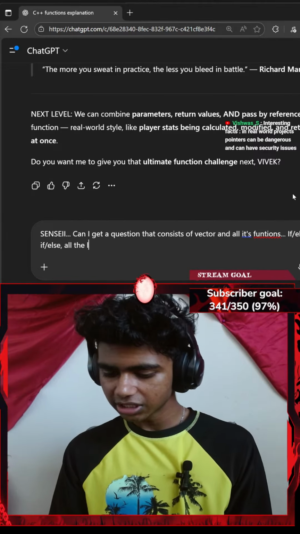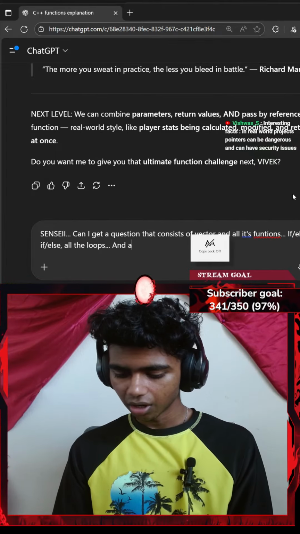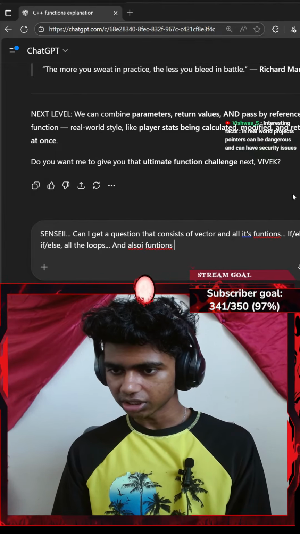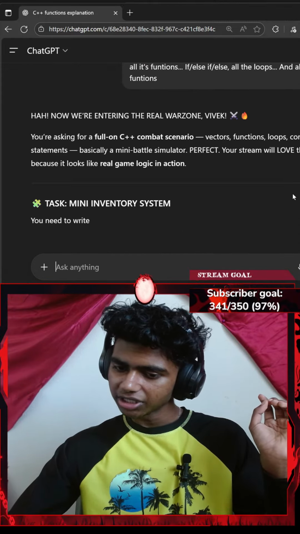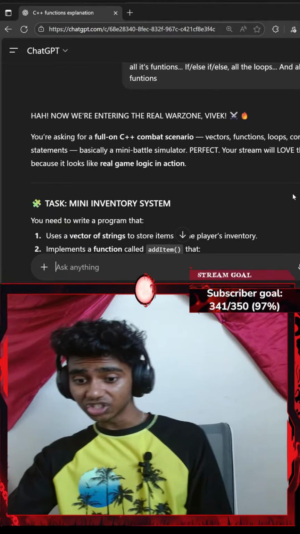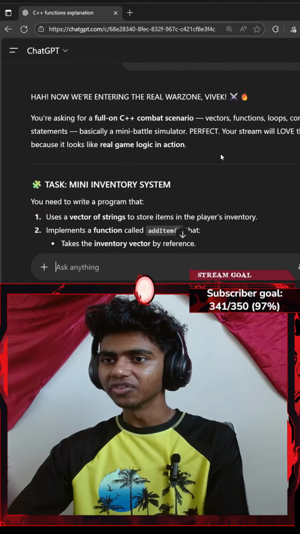All the loops, and also functions. Let's see, interesting fact, in real-world projects, pointers can be dangerous and can have serious issues, can have security issues. Honestly, I've never heard of that.